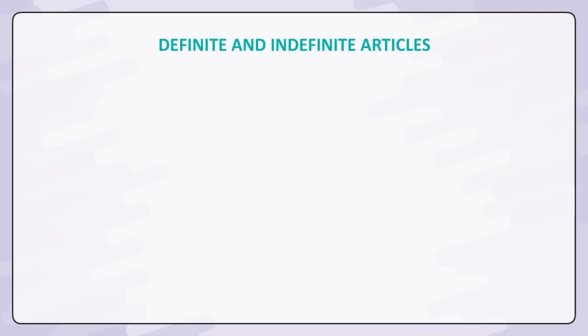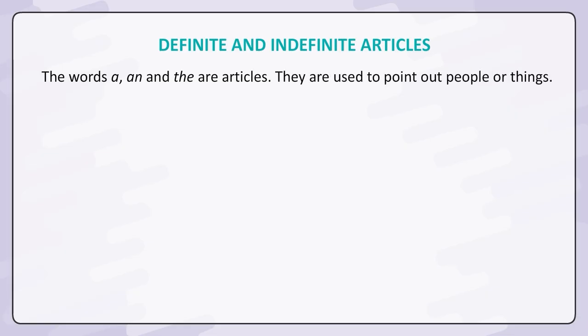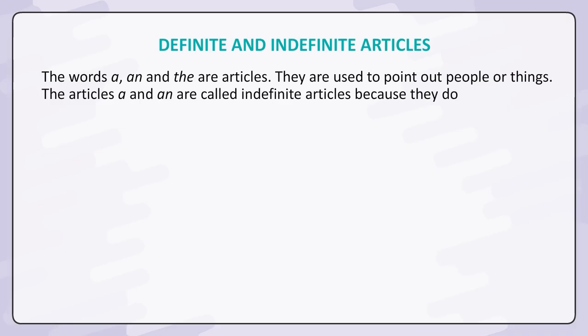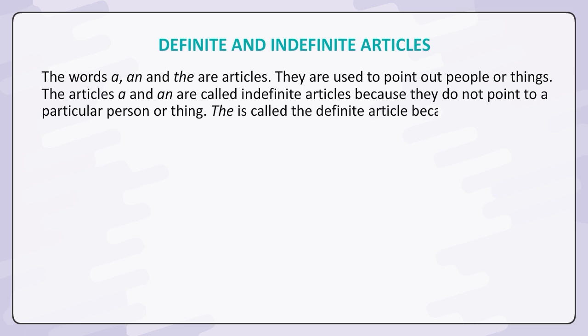Definite and indefinite articles. The words a, an, and the are articles. They are used to point out people or things. The articles a and an are called indefinite articles because they do not point to a particular person or thing. The is called the definite article because it points to a particular person or a specific thing.